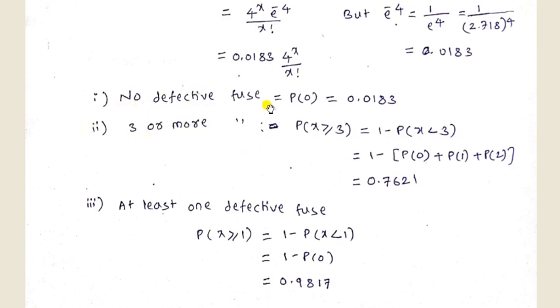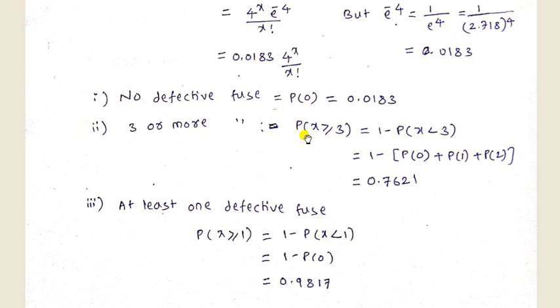First one is no defective fuses, meaning all the fuses are in good condition, therefore x is equal to 0. Substitute x equal to 0 in this formula and simplify, and we get 0.0183.